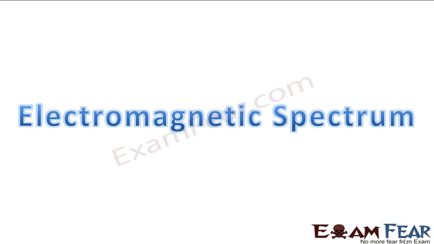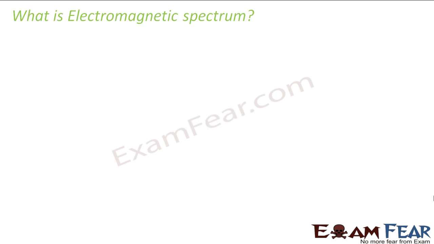The electromagnetic spectrum will tell us what the various categories of electromagnetic waves are, because inside electromagnetic waves you also have different varieties, and you will see that each of them has very specific applications, many of which you encounter in your day-to-day life. It will be very interesting to study this topic, because it will tell you how you can put electromagnetic waves into practical uses. So now let us look at the electromagnetic spectrum.